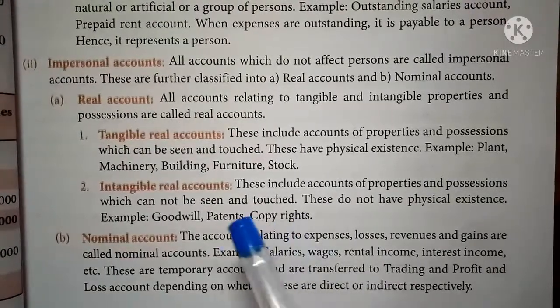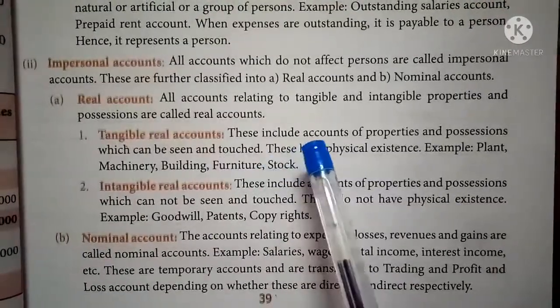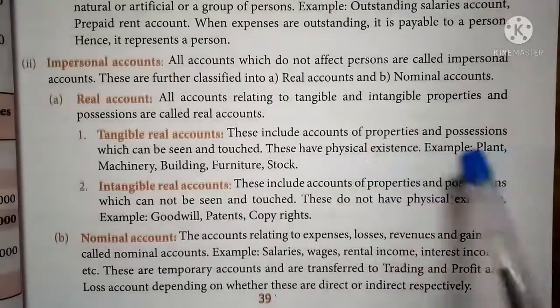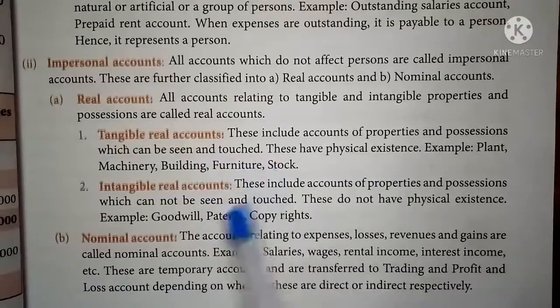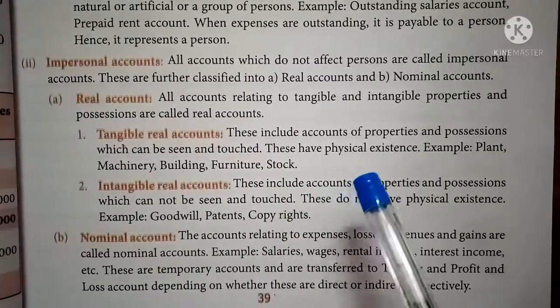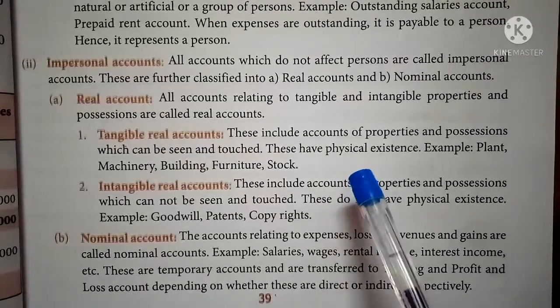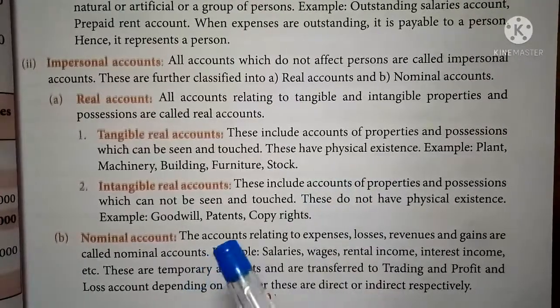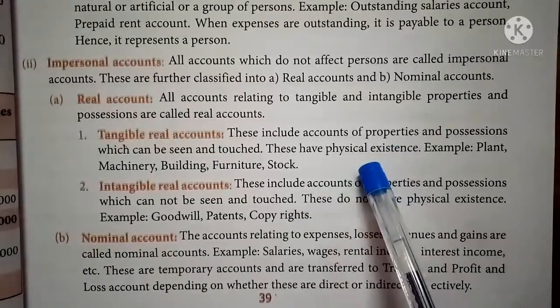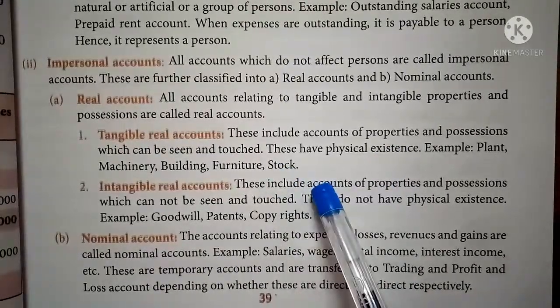Tangible real account means accounts related to properties and possessions which can be seen and touched. What are the properties which are in the business? That property can be seen and touched. That type of property account is called a tangible real account.